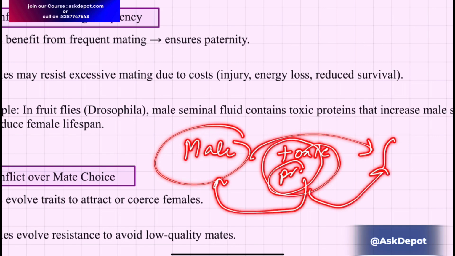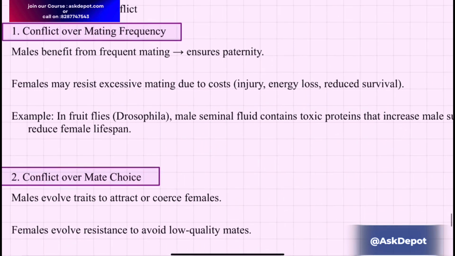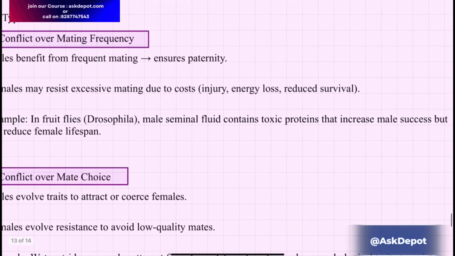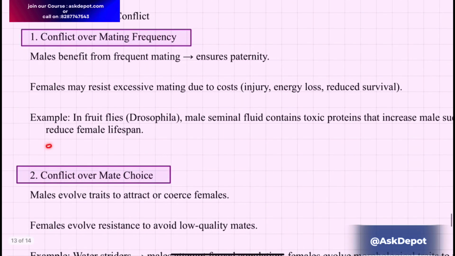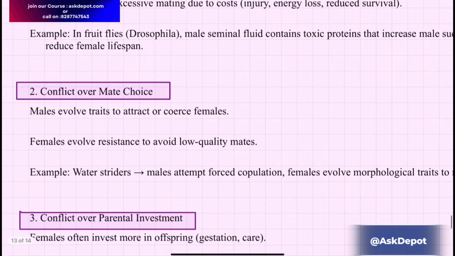These are good for the male but harmful for the female, decreasing her lifespan. They increase male success but reduce female lifespan, which is sexual antagonism for the female.